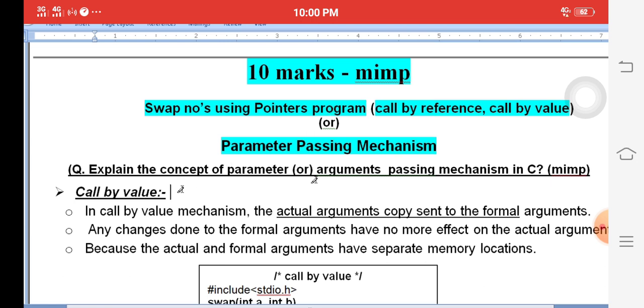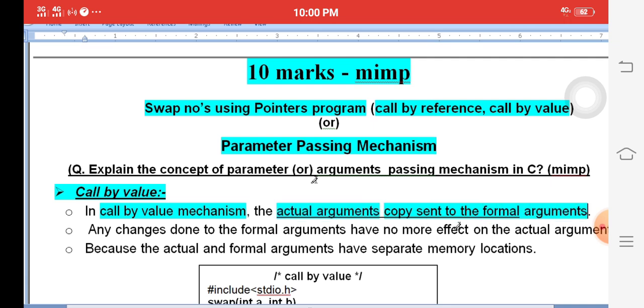That is what we explain as call by value. Call by value means the call by value mechanism. Copies of the actual arguments are sent to the formal arguments. Simple. For example, I have given my original material to you, but you are taking a Xerox copy. My material is called original, your material is called Xerox copy. My material is the actual, your material is the formal. Formal is nothing but the Xerox copy, actual is nothing but the original material.